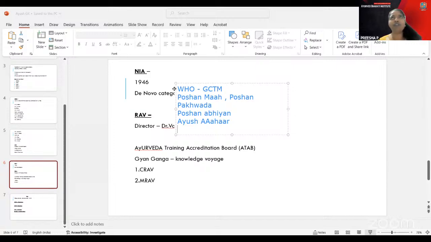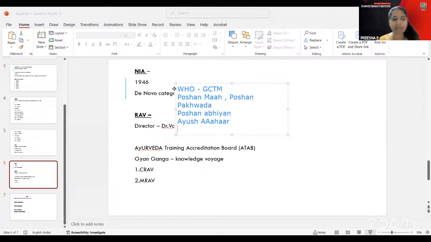Maybe if you have gone to the World Ayurveda Congress, there was a small section called Ayush Visa, the Heal in India initiative by the Government of India. A new category of Ayush Visa has been created, to enable foreign nationals to receive medical treatment in India through Ayush or other traditional Indian systems of medicine. So there are schemes, like the central sector scheme and the centrally sponsored scheme, with financial sanction. These are the main schemes.